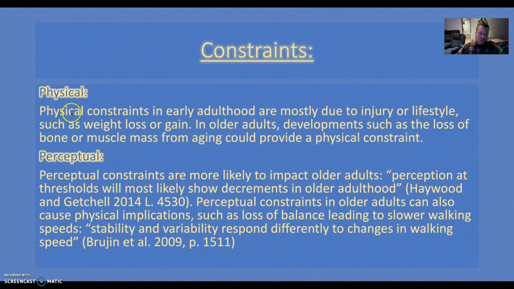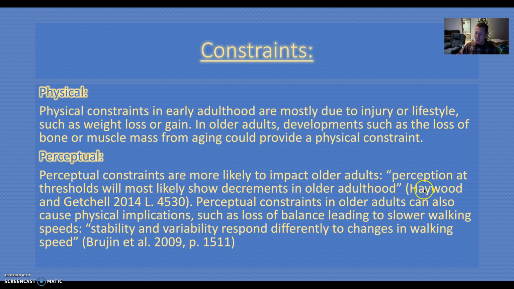We can see that as individuals start to age, just increasing steps in a staircase or maybe a pathway up to the house that has a slight incline. These constraints can put a burden on being able to walk appropriately. So physical constraints in early adulthood are mostly due to injury or lifestyle, such as weight loss or weight gain, and obesity or morbid obesity. And in older adults, developments such as the loss of bone and muscle mass from aging could provide a physical constraint. Perceptual constraints are more likely to impact older adults rather than the earlier adults.